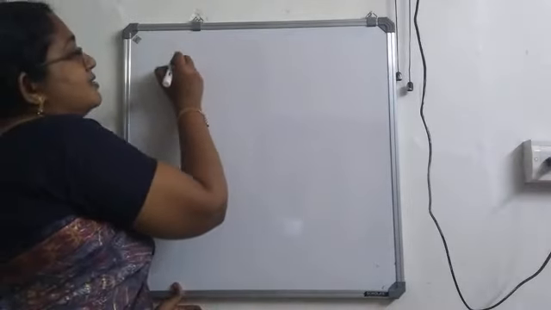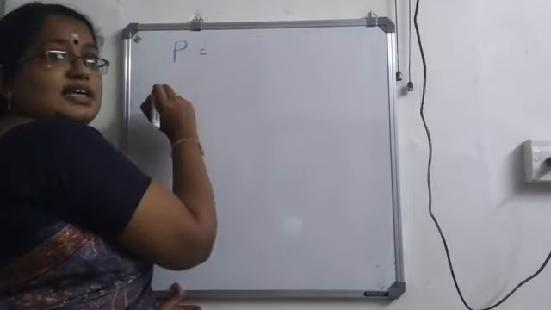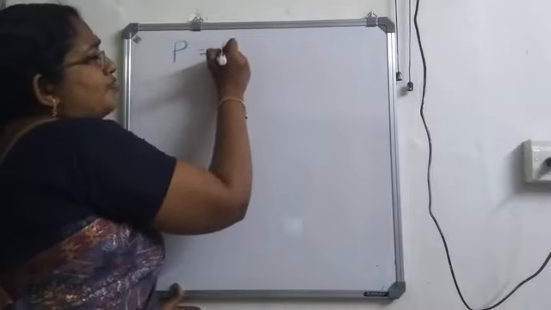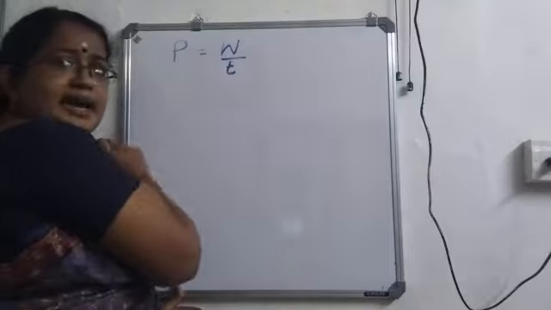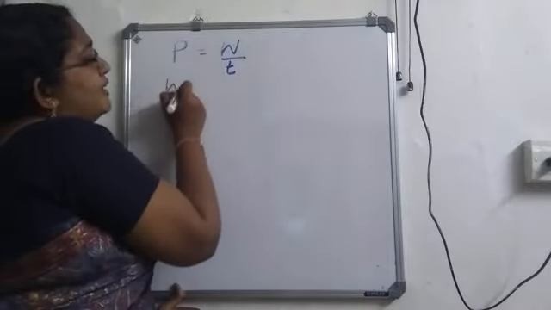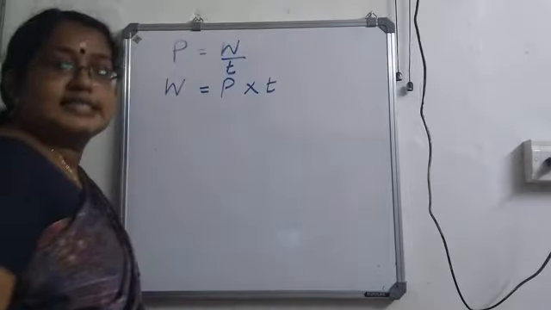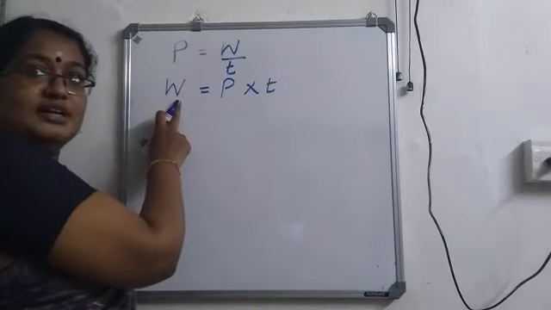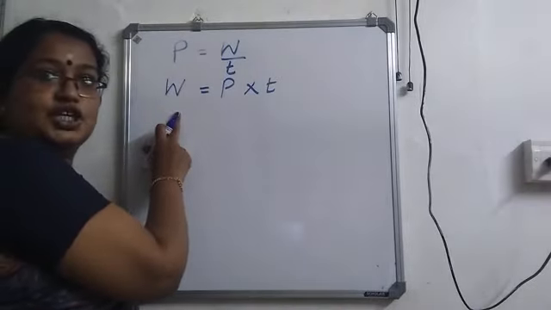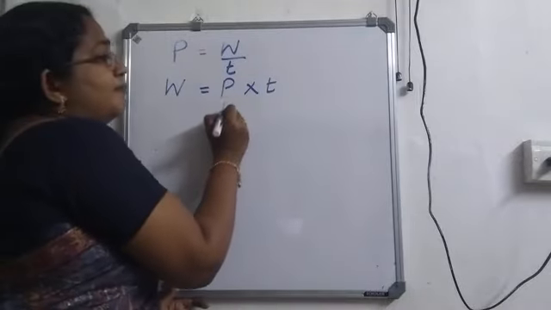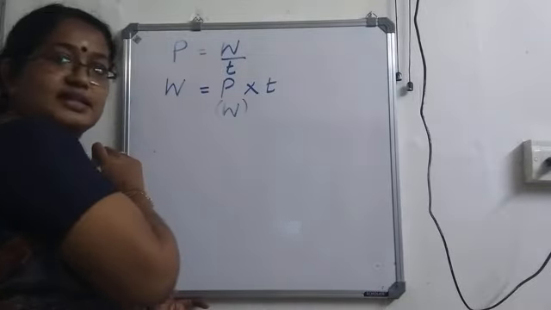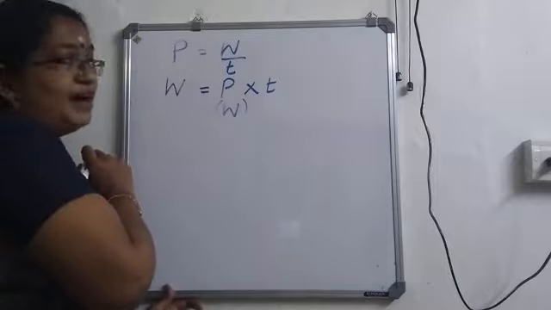So let me write this equation. Power is equal to work or energy by time. Okay, so from here what will be work? It is power into time. So this is not work. Here we are considering it as energy. Now, what is the SI unit for power? It is watt.